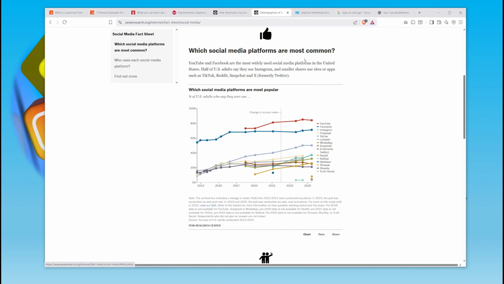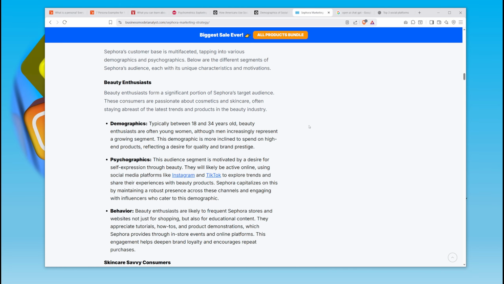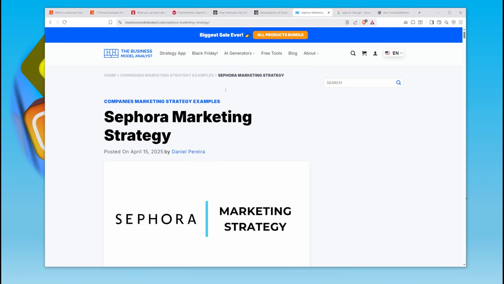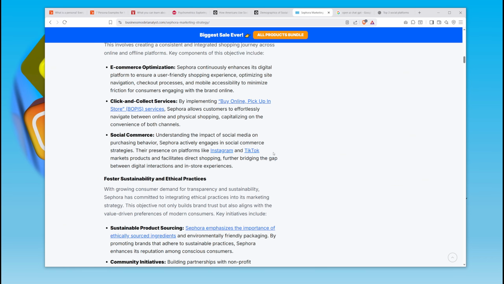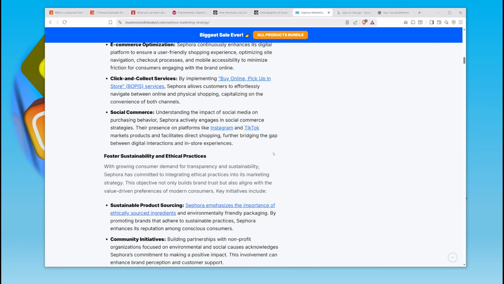So what I'm going to do is, for an example, I'm actually going to use on businessmodelanalyst.com, they did an analysis of the different personas of Sephora. And this is dated April 2025 by Daniel Pereira. So this is Sephora, and they did an analysis of the different personas. So to make this work, you select one persona and run it through.